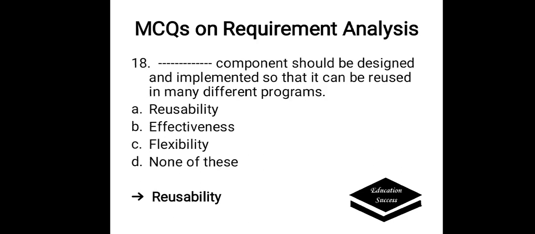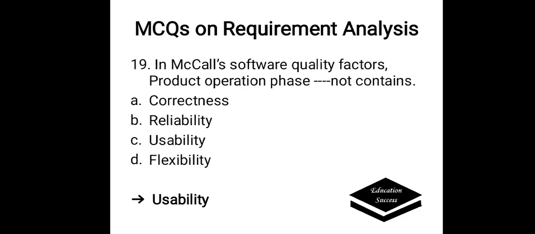Which component should be designed and implemented so that it can be reused in many different programs? Options are A. Reusability, B. Effectiveness, C. Flexibility, D. None of the above. The correct answer here is reusability. It is the component that should be designed and implemented so that it can be reused in many different programs.